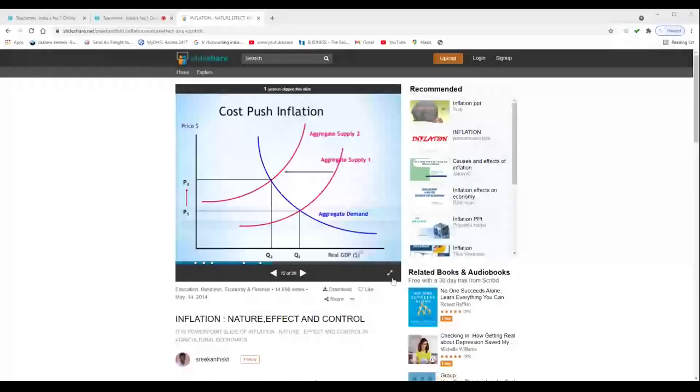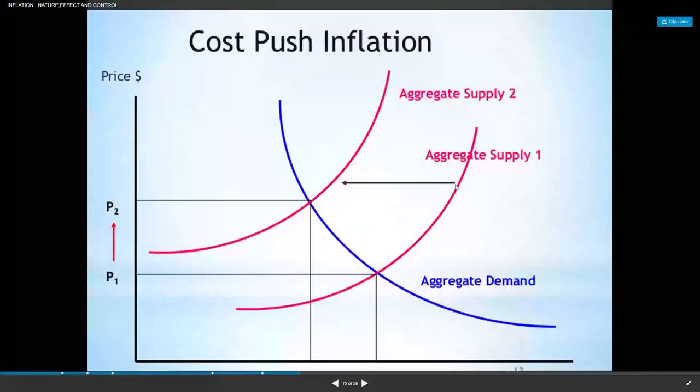So this difference, are you able to understand?